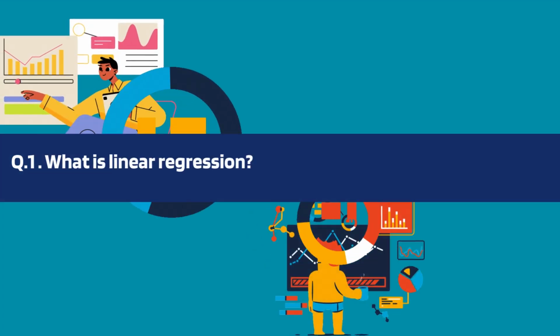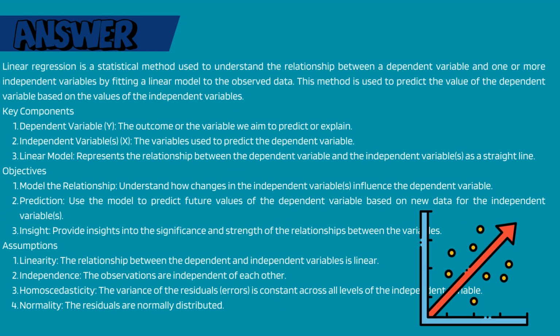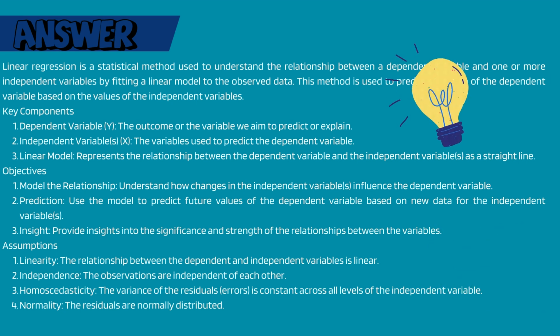What is linear regression? Linear regression is a statistical method used to understand the relationship between a dependent variable and one or more independent variables by fitting a linear model to the observed data. This method is used to predict the value of the dependent variable based on the values of the independent variables.